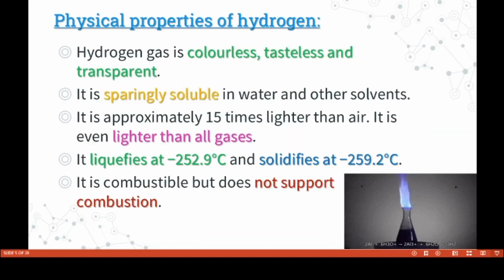So, the physical properties of hydrogen. Hydrogen gas is colorless, tasteless and transparent, and it is sparingly soluble in water and other solvents. It's approximately 15 times lighter than air. It is even lighter than all gases. It liquefies at minus 252.9 degrees Celsius and solidifies at minus 259.2 degrees Celsius. It is combustible but does not support combustion.